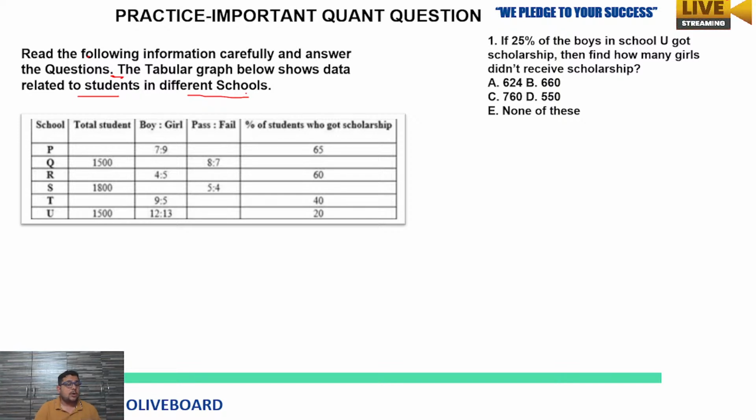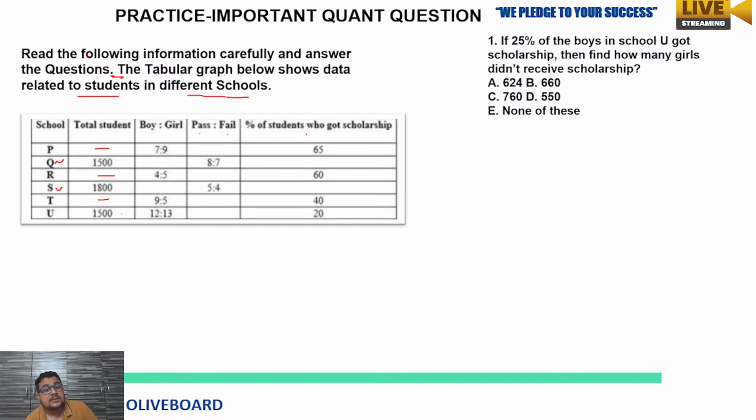So there are how many schools? 6 schools: P, Q, R, S, T, U, as you can see in the first column of the table. If you look at the second column, total students are given, but only some of the data. About P it is not given, about Q given, for R you don't have data, S yes given, T no data, U it is given. Similarly, the boy to girl ratio is given for some schools and not for others. Pass to fail is also given for only 2 schools, Q and S.